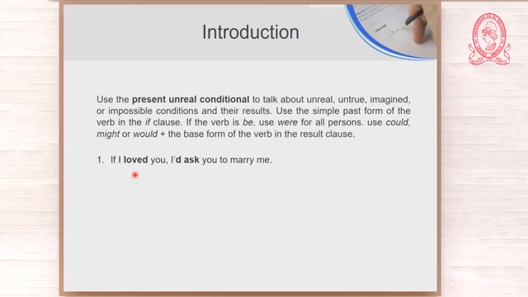If I loved you, and let us see the result clause, I would ask. Remember, we can use could, might, or would plus the base form. I would ask you. I could ask you. I might ask you. This is the simple form, and here you have could, might, or would.